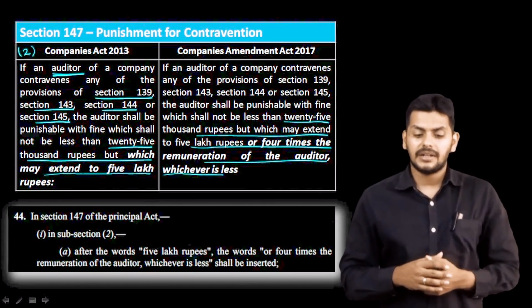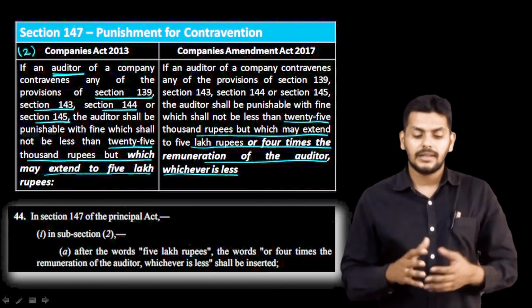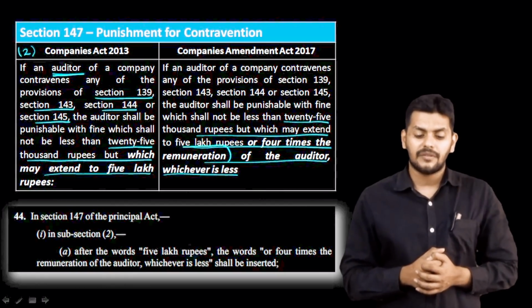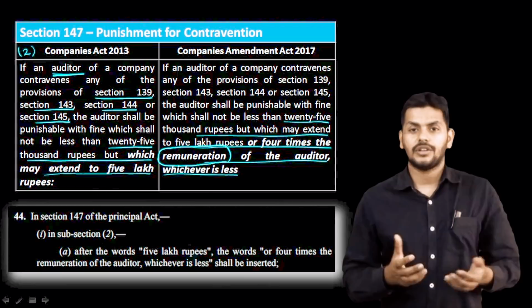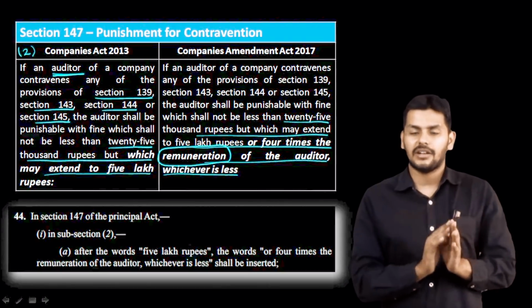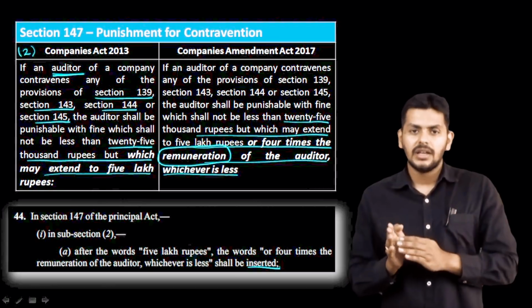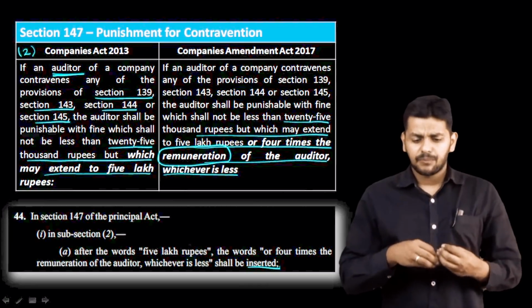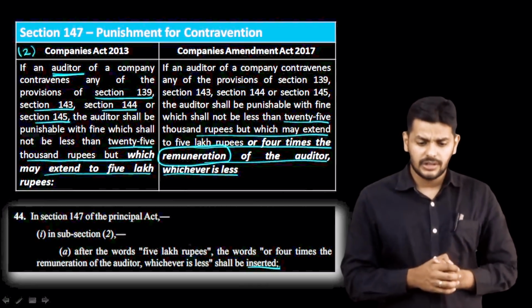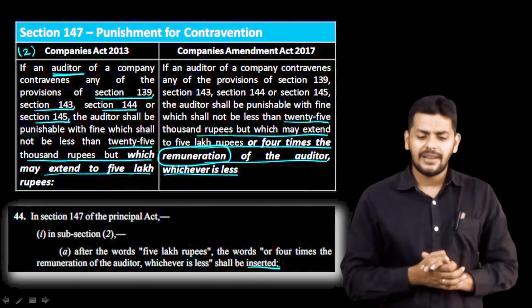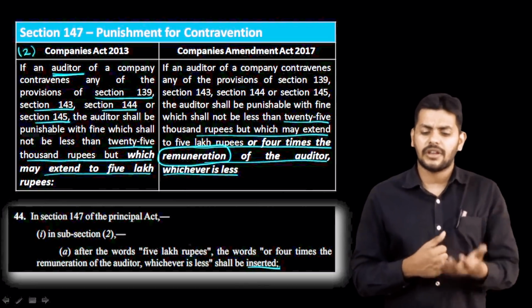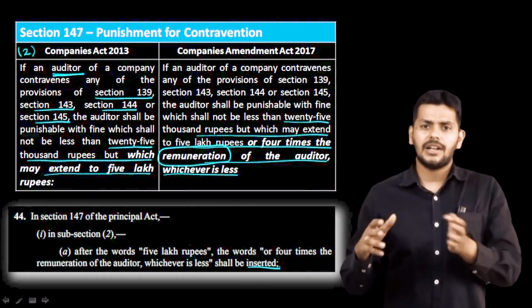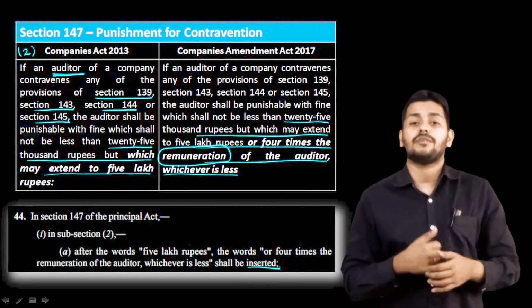And then of course the upper limit continues to remain. After the words "5 lakh rupees," the words "or 4 times the remuneration of the auditor, whichever is less" shall be inserted. So it is very clear. Now the limit has changed, that's all. It was ranging between 25 to 5. What has now happened is that the 25 continues to be 25, but the fine may extend up to 5 lakh rupees or 4 times the remuneration, whichever is lower. So 25 continues to be 25, and the upper limit is 5 lakh or 4 times the remuneration, whichever is lower.